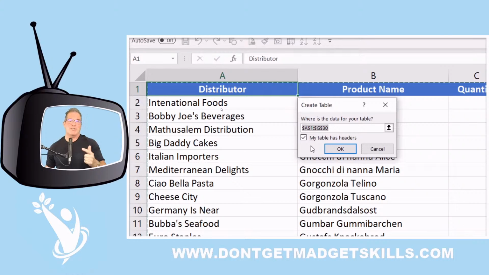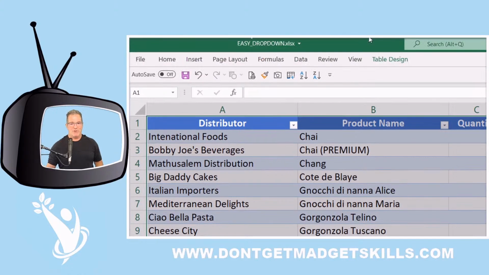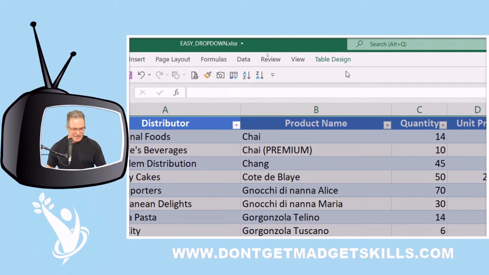That's part of the 7 habits of good lists, having a header row. So my table does have headers, so we want to make sure we check that, and then we press OK, click, and now we're in a table. And now we know we're in a table, not just because it looks pretty, but because we have a contextual tool tab now, the table design tool tab.